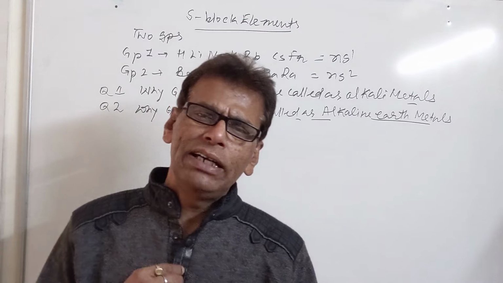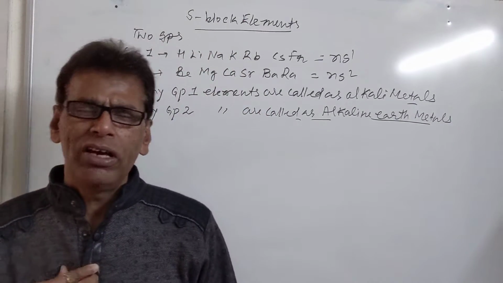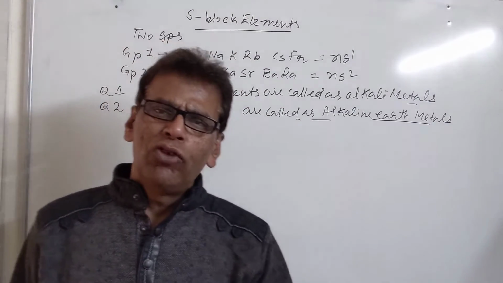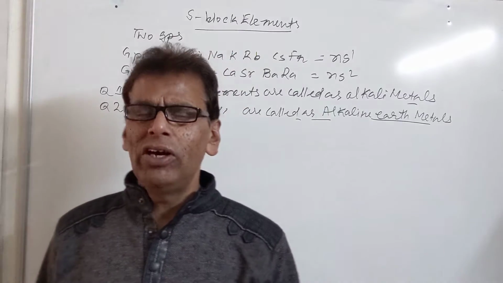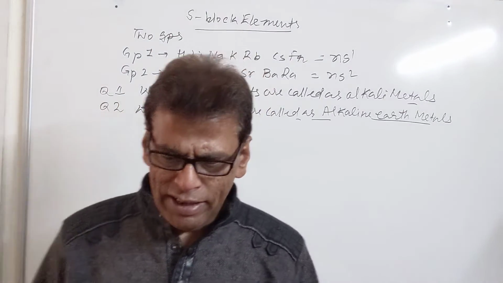So the oxides of these elements are not affected by heat just like alumina. So combining the two qualities of these metals, forming alkalis and the behavior of their oxides as earth, their name has been coined as alkaline earth metals.